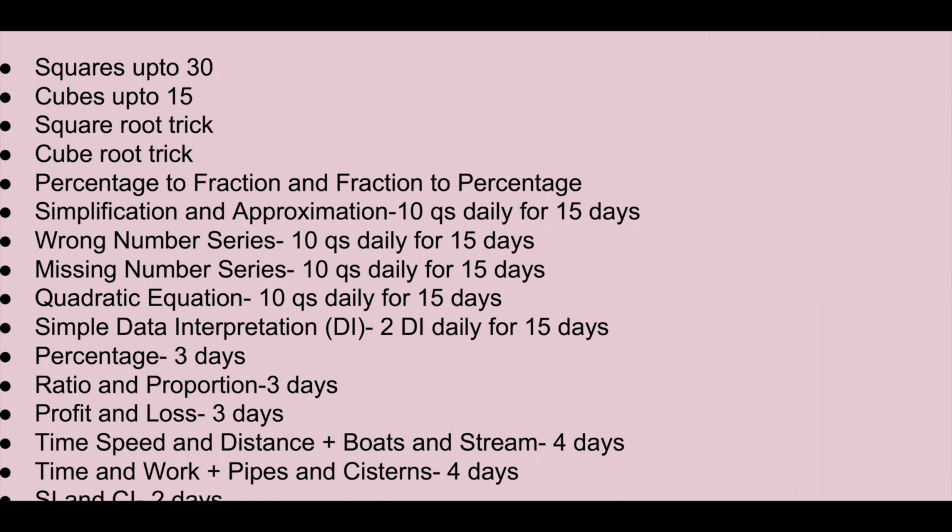Okay, so at first we will talk about quant section. If you are a beginner, then you have to at first memorize squares up to 30, which is 2 square 4, 3 square 9. We all remember squares up to 10, but after 10 it is a problem for us. So if I ask you what is 16 square, it should be at your fingertips. 16 square is 256. Okay, so in this way you should remember squares up to 30.